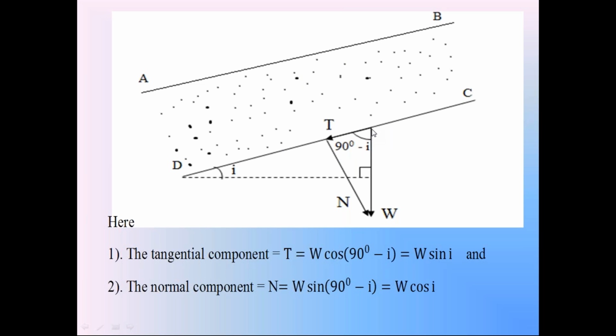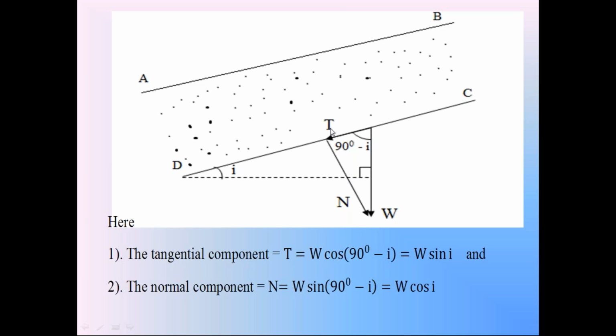So we resolve this weight of the soil prism W. What is W? Gamma into H into B cos I. We resolve that weight W into two components. One is the tangential component T in the downward direction. The other one is the normal component N in the perpendicularly downward direction.